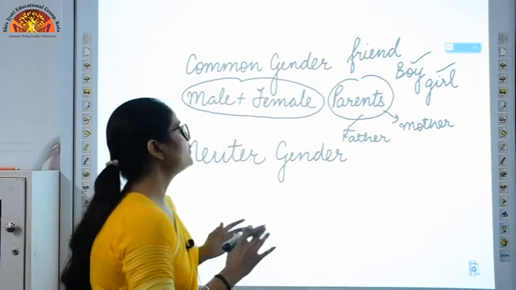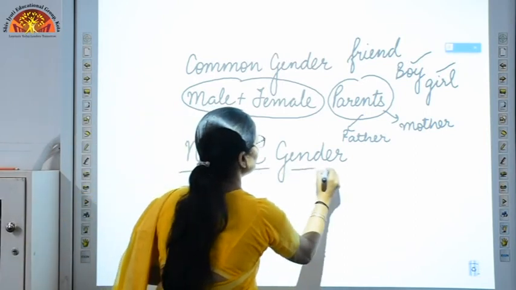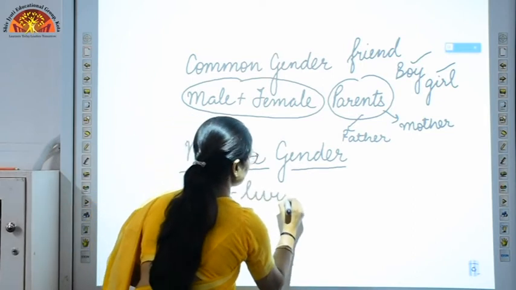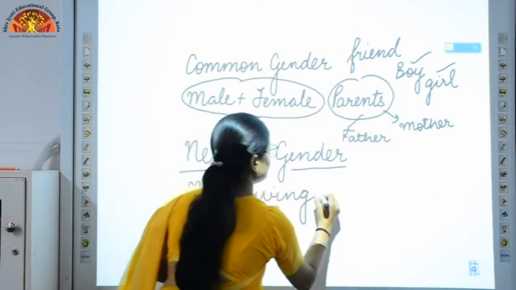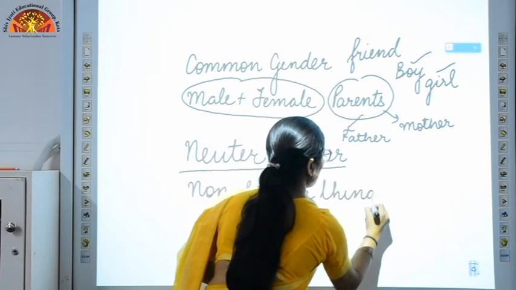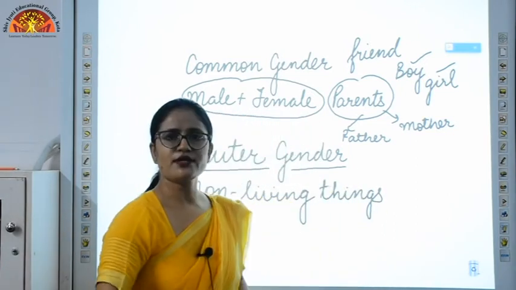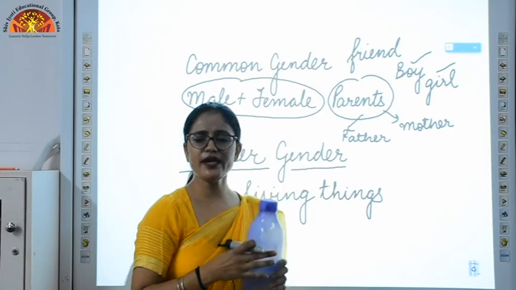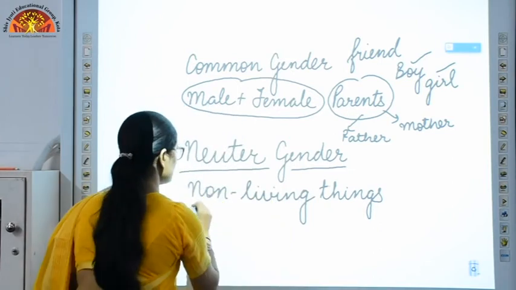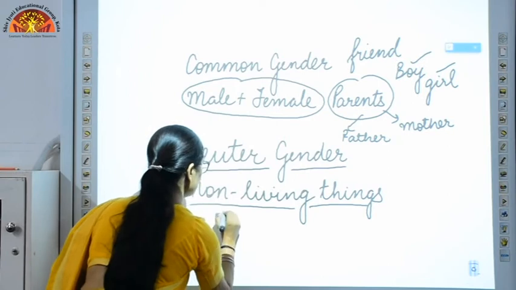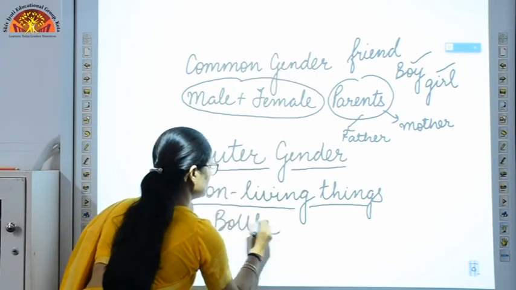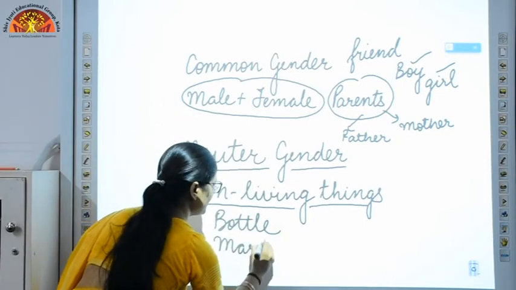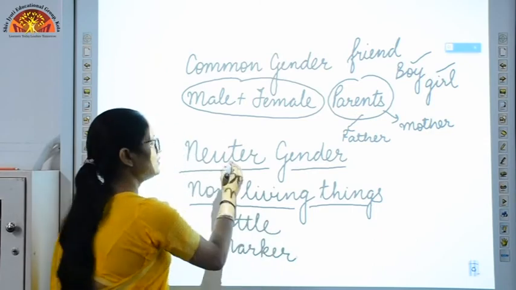Now let's see what is neuter gender. Now the neuter gender is the word used for non-living things. Suppose this bottle. This is a bottle, this is a non-living thing. If I throw it, it will not cry. Now if it will not cry, it is a non-living thing. So my very first example is bottle. This marker, this is also a non-living thing and they do not carry any gender. So they are also neuter gender.